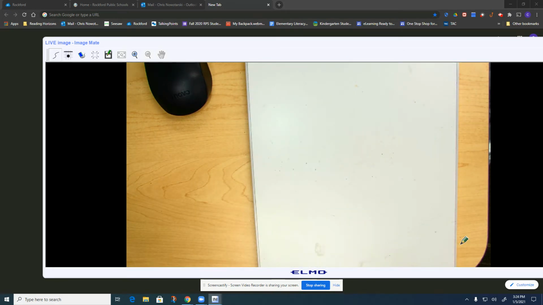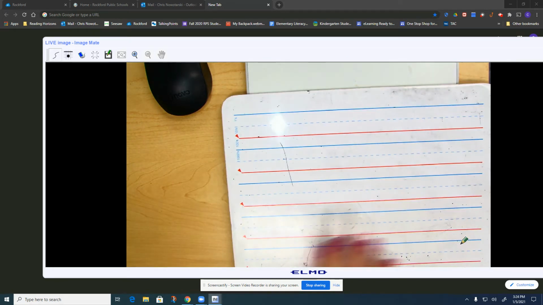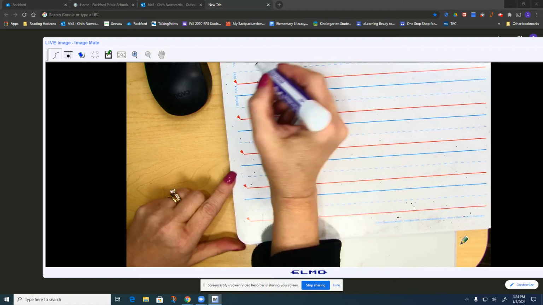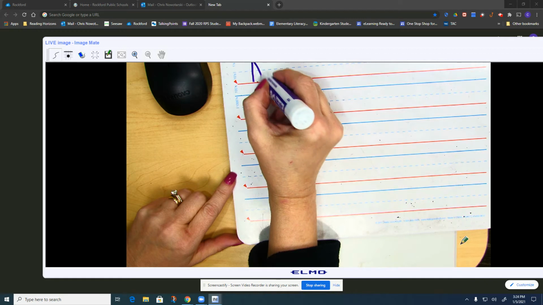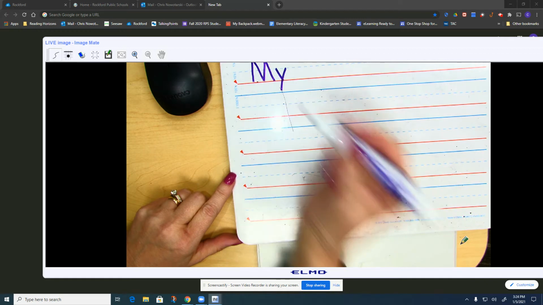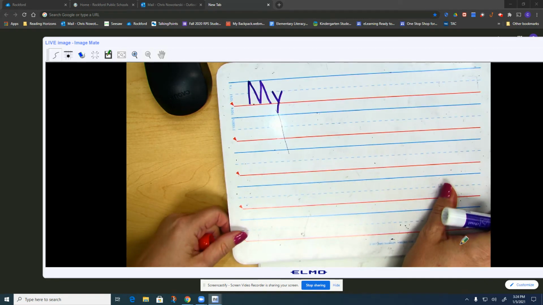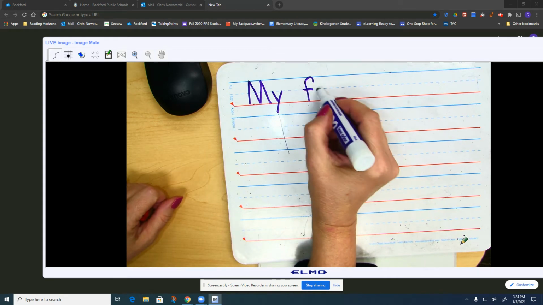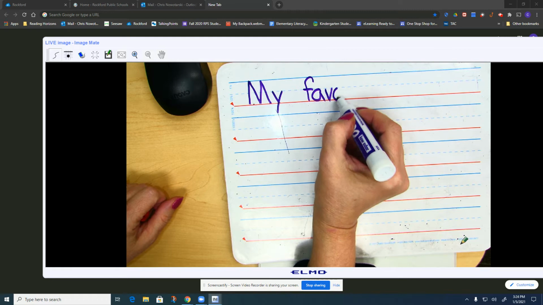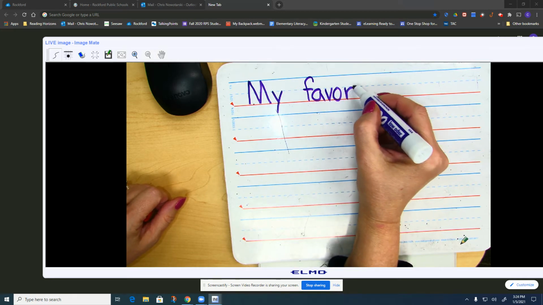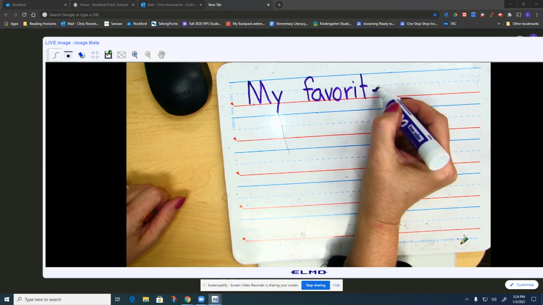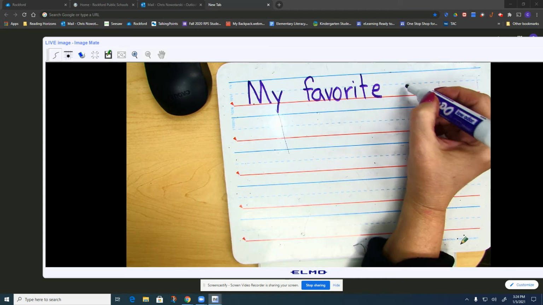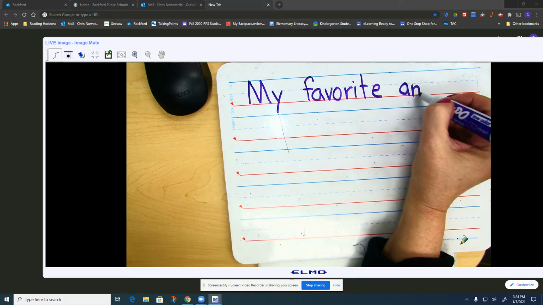Okay, and I'll go over some of the writing that I'd like to see. Remember, the first sentence is what is your favorite habitat. So my, which is a sight word, favorite, my favorite, and I'm going to say animal habitat.